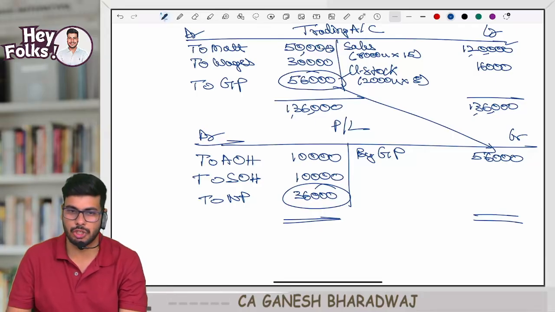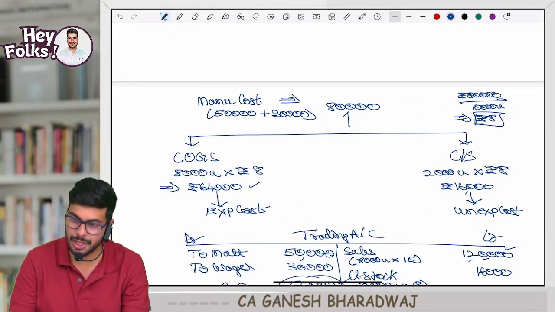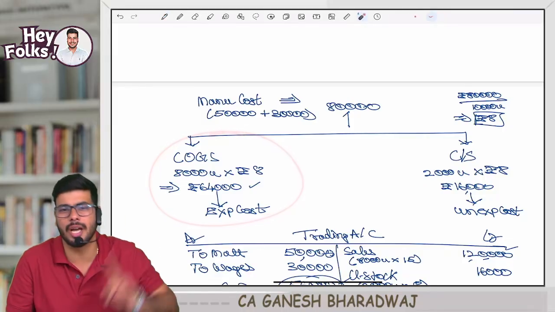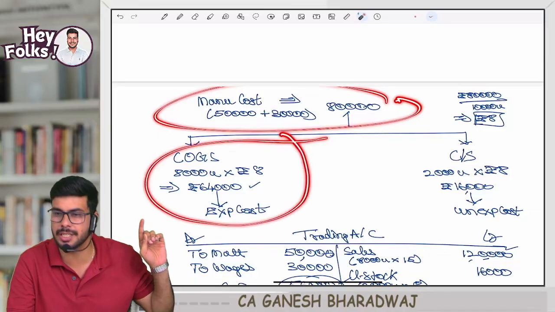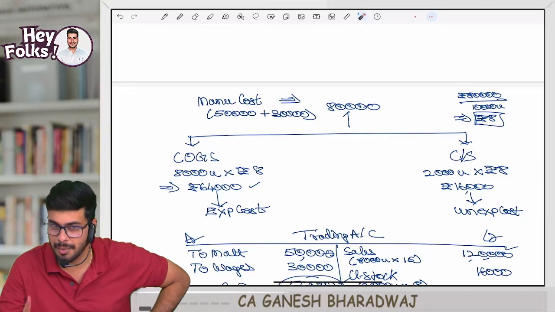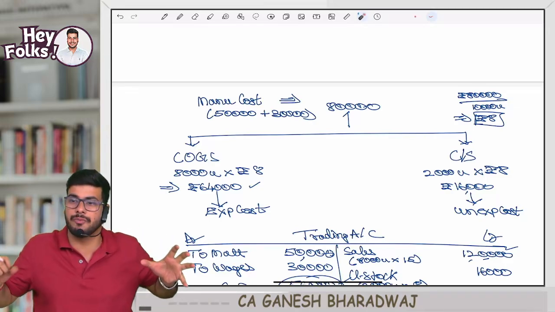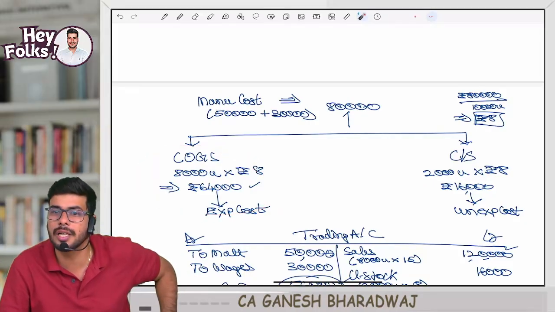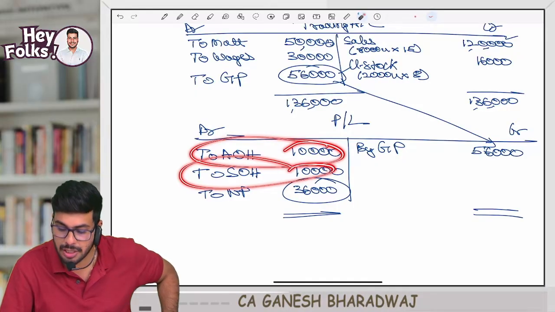Yes. So can I say that manufacturing costs expire only to the extent of cost of goods sold? Agreeing with me? Manufacturing cost, will it expire fully? No, I am segregating manufacturing cost alone into cost of goods sold and closing stock. So it expires only to the extent of cost of goods sold. Whereas administration cost and selling cost will expire fully.